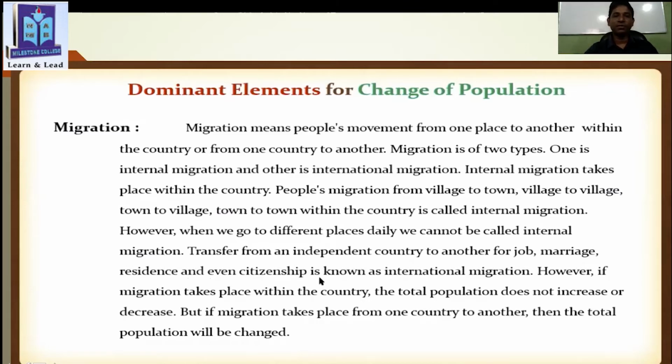However, if migration takes place within the country, the total population does not increase or decrease, but if migration takes place from one country to another, then the total population will change, right? So you must practice it.